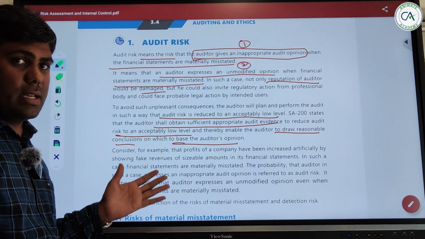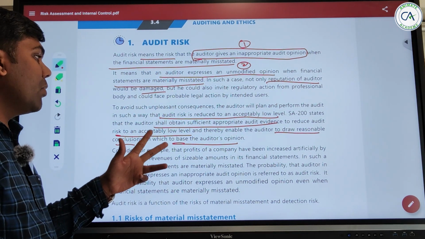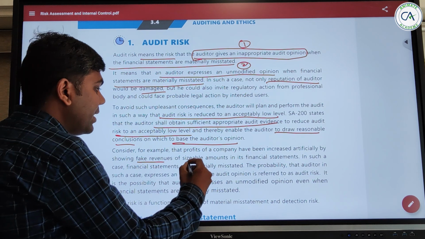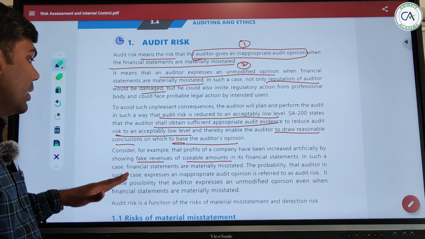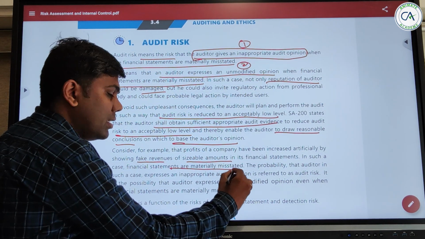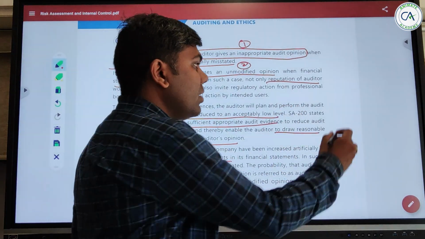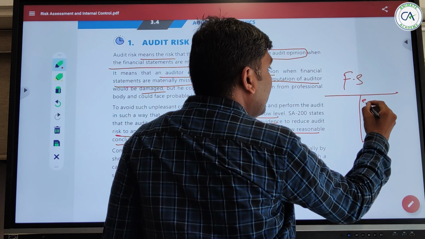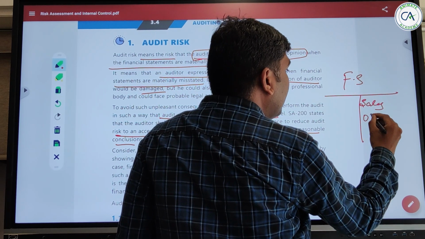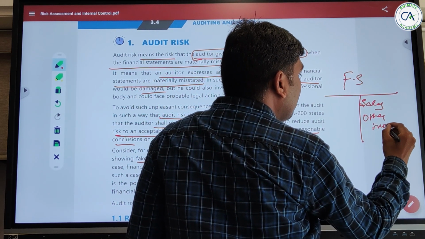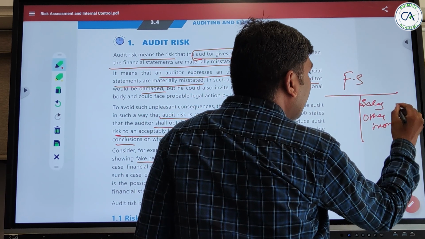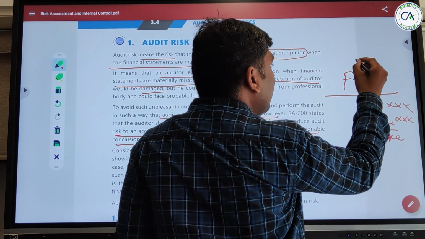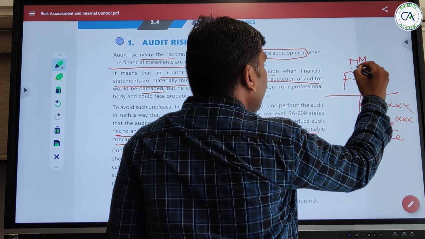So let's see what example they are talking about. For example, the profit of the company has been increased artificially, showing fake revenues of sizable amounts in its financial statements. In such a case, the financial statements are materially misstated. What happened is, you have a financial statement of a company, and they have genuine sales and other income. What they have done is added an amount, which is fake, due to which these financial statements are now materially misstated.